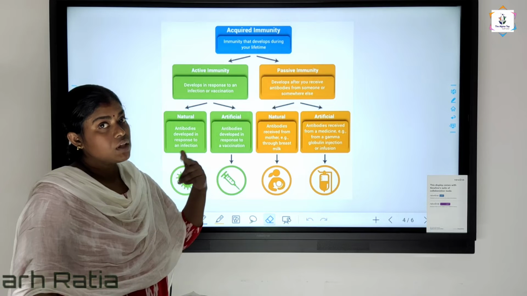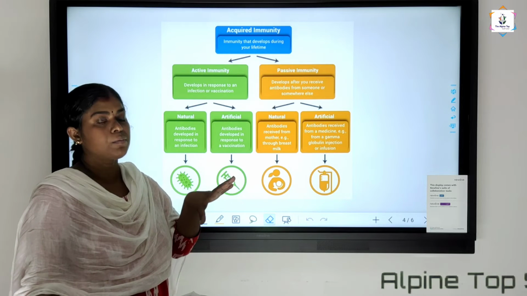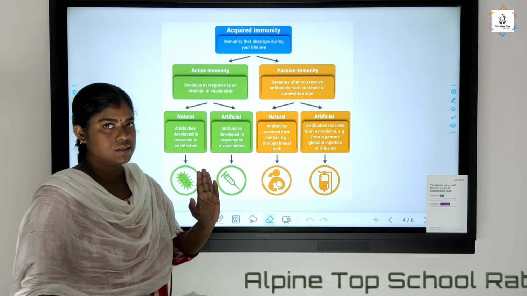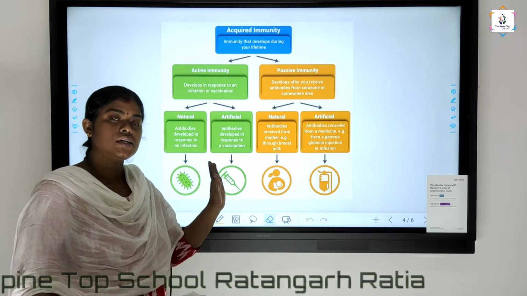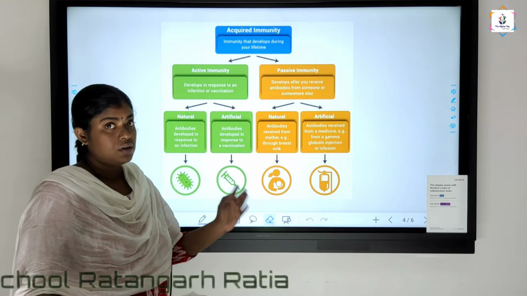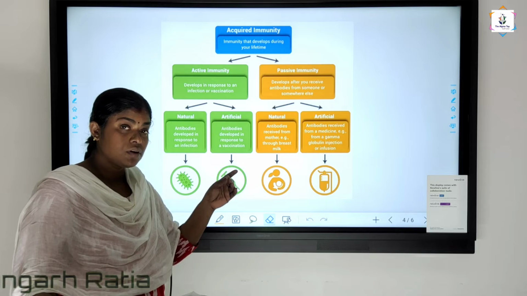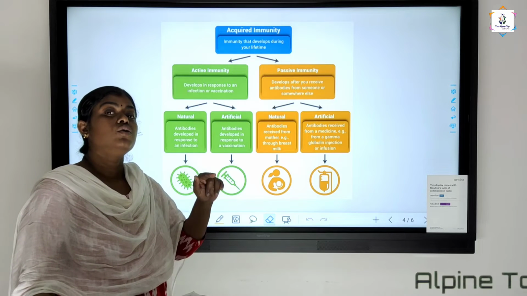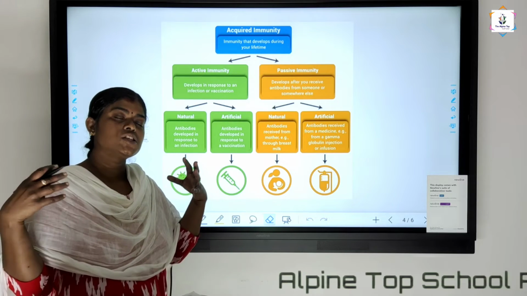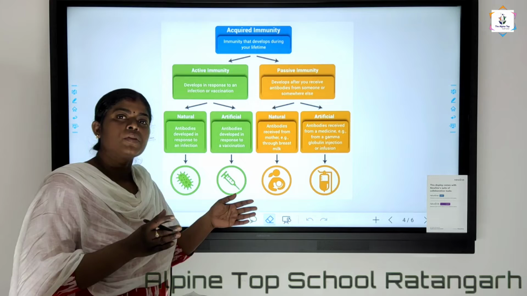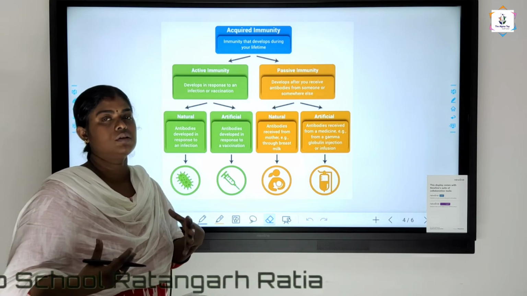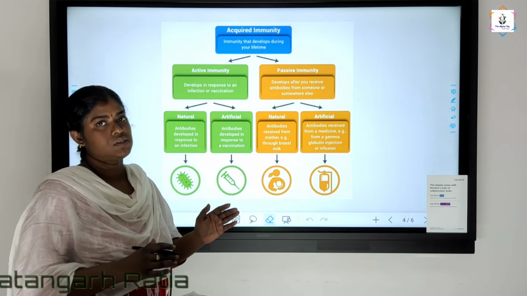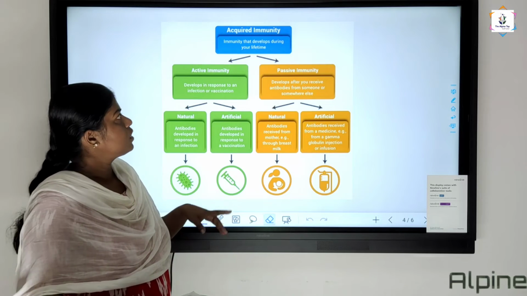Innate immunity means without getting infected with a particular kind of disease, you are having a capacity to fight against the disease itself. By birth you are having that capacity. That is known as innate immunity. And the second type is acquired immunity, means after your birth you are exposed to the environment, and by that you are getting or developing a capacity after your birth by means of various reasons. That is known as acquired immunity.